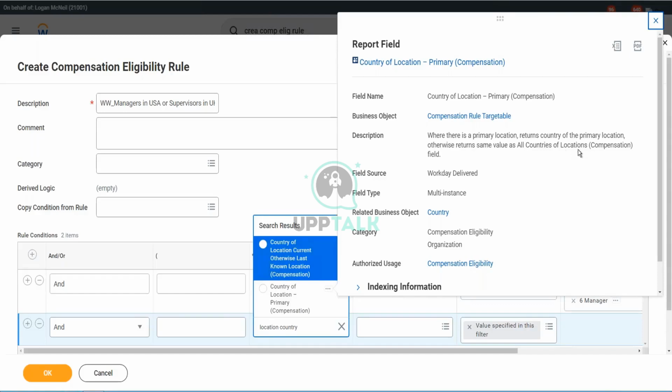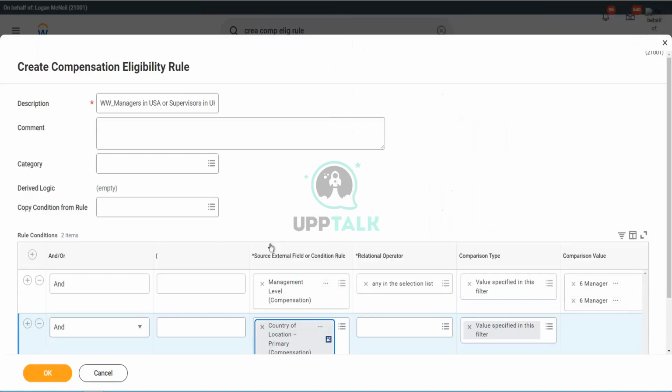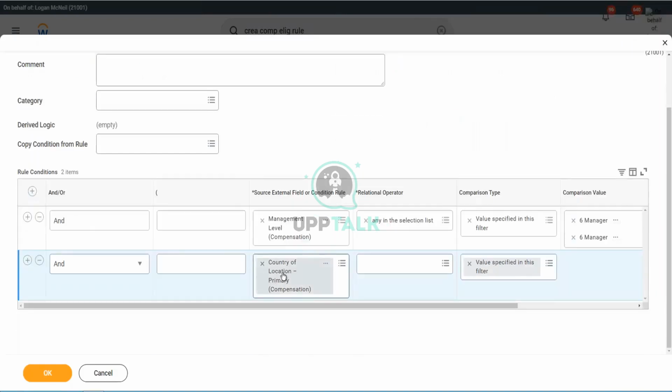Otherwise it returns the same value as all countries of locations compensation. This is a Workday delivered field, a standard field. So let's use this particular field, country of location. It will return the country corresponding to a particular location.